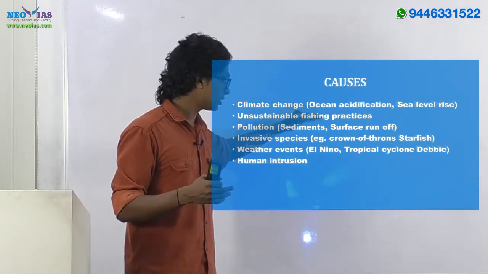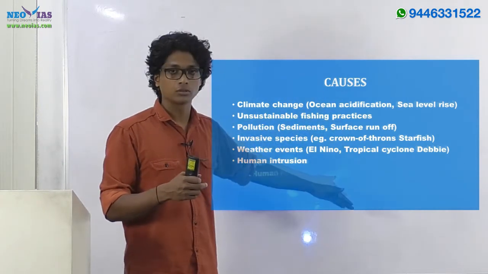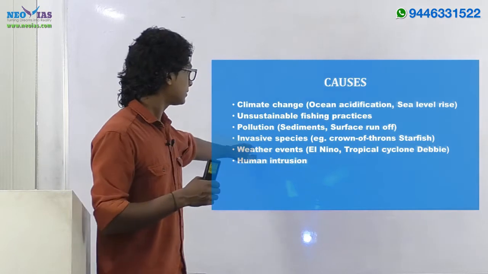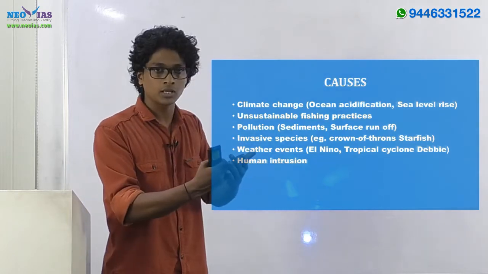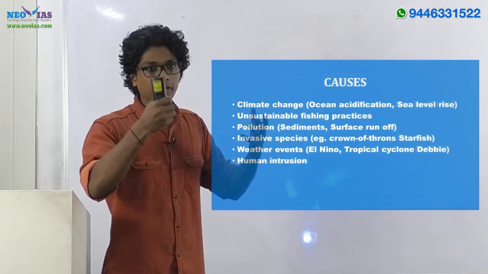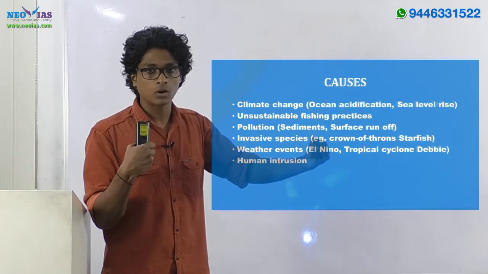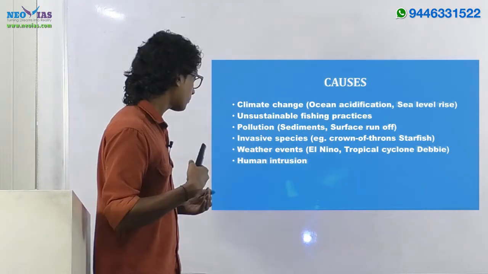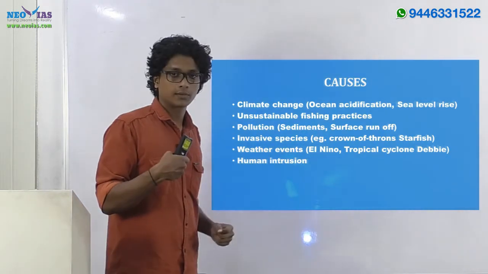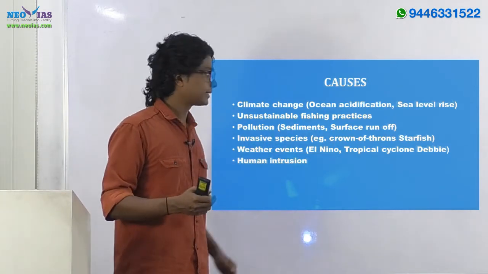And the invasive species, there is crown of thorns starfish, as well as you can use landfish also, the term. So what it does is, if you are having invasive species, the corals will die off. The more nutrients the invasive species will be using, the habitat of the coral reef will be destroyed. Then next, weather events, like El Nino as well as tropical cyclone Debbie.